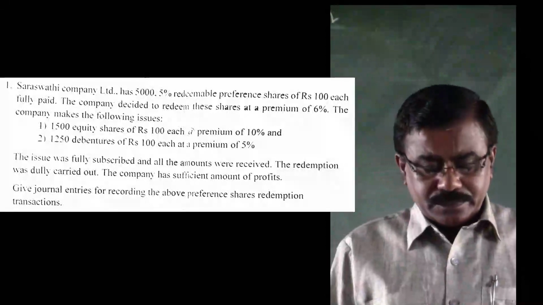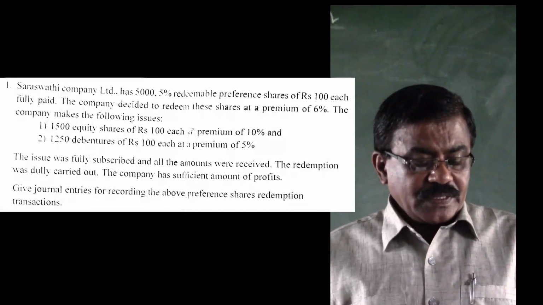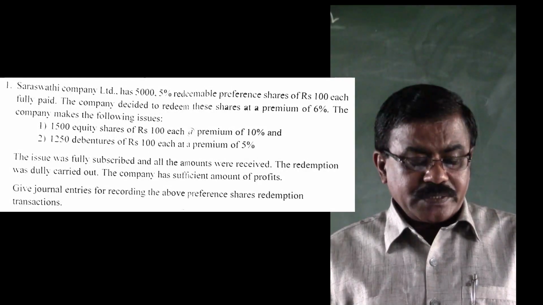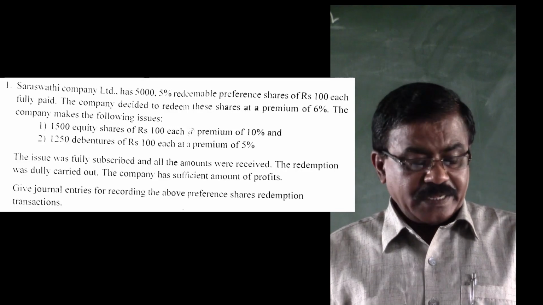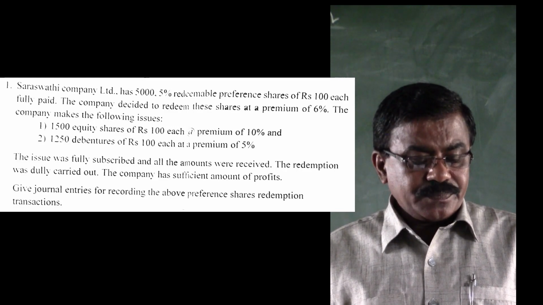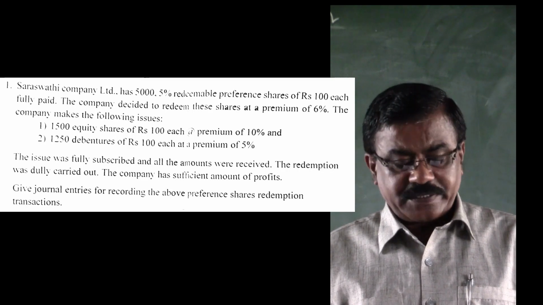The problem on the Section B model is: Saraswati Company Limited has 5,000 5% redeemable preference shares of ₹100 each, which are fully paid. The company decided to redeem these shares at a premium of 6%.